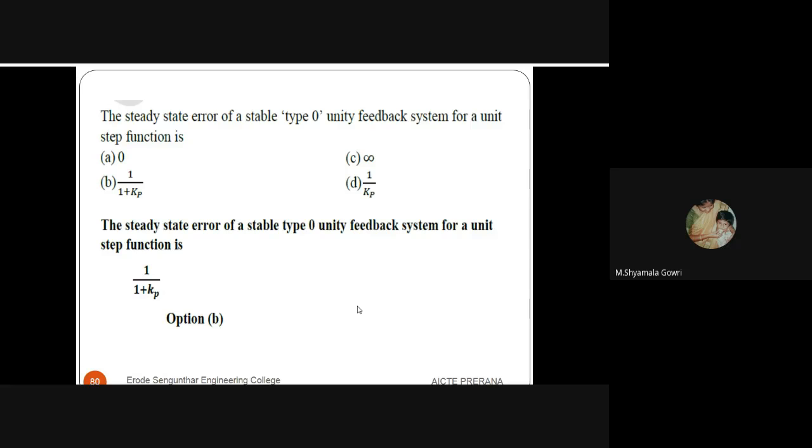So we'll go to the second question. The steady state error of a stable type 0 unity feedback system for a unit step function is option B, 1 by 1 plus Kp. For a type 0 system, the steady state error formula is 1 by 1 plus Kp.